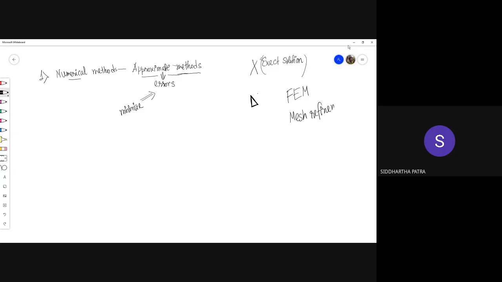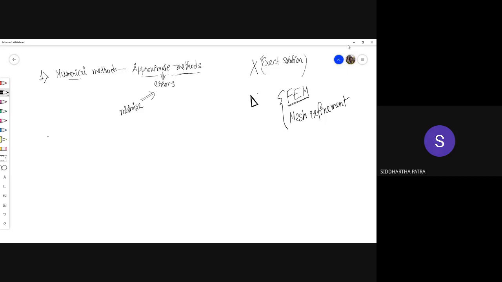So we'll discuss all of those, but let's just have the introductory discussion that the solution from FEM can be improved through mesh refinement.